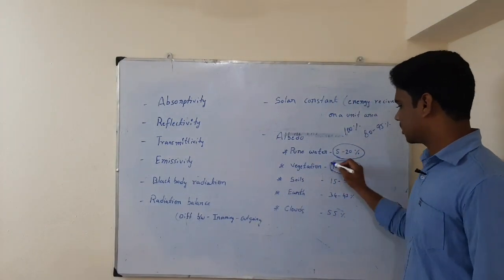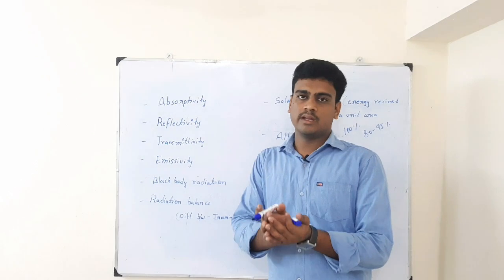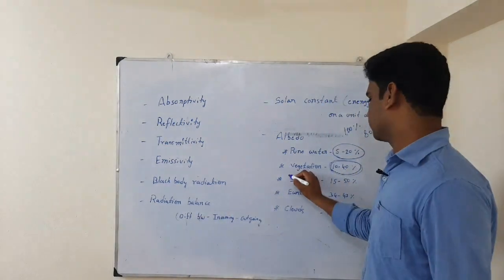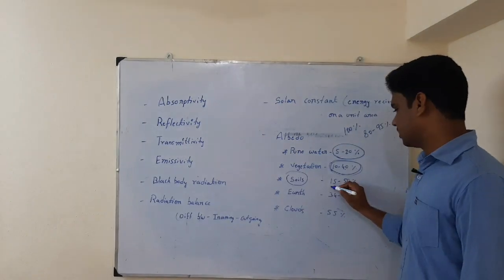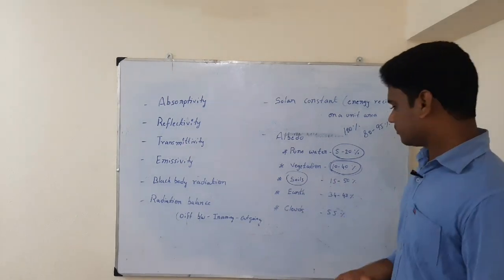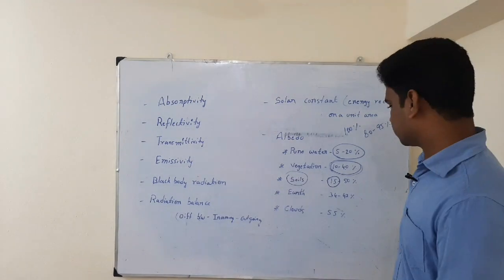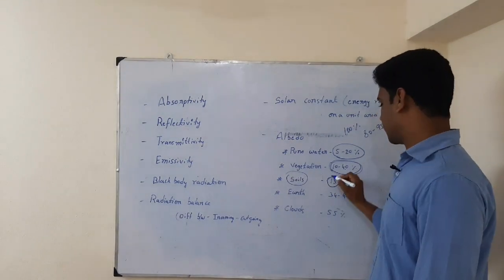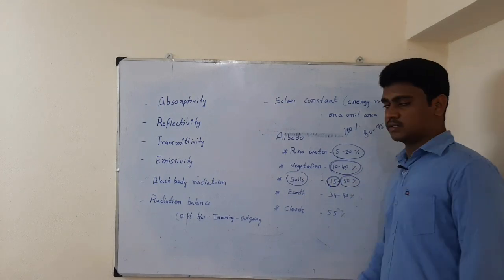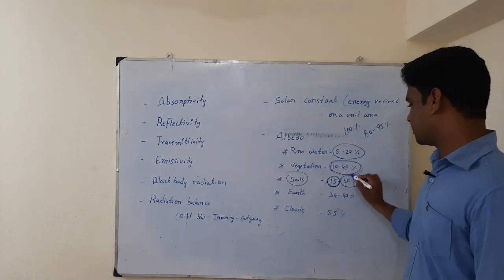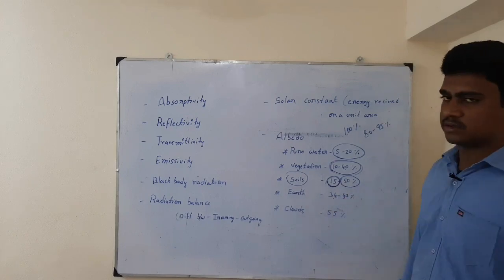The range varies based on the crop, and the crop cover, meaning how much of the ground area it occupies. Then soils: we have different colors of soil, sandy soil, red soil, black soil. Based on the color it varies, and 15 to 50% albedo can happen. In black soil albedo will be very low, about 15%, but for sandy soil or any light textured soils albedo will be very high, up to 50%. Then on average, on earth, 34 to 43% albedo is happening.